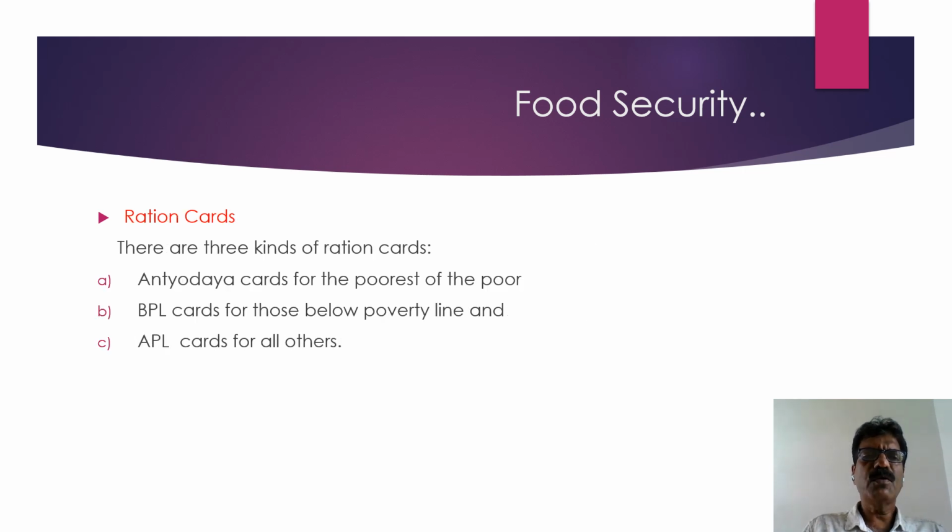There are three types of ration cards. Antyodaya cards for the poorest of the poor, BPL cards for those below poverty line, and APL cards for all others.